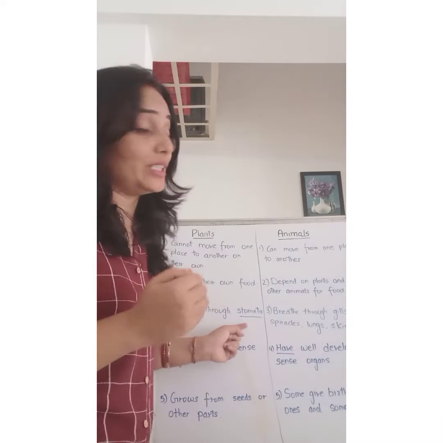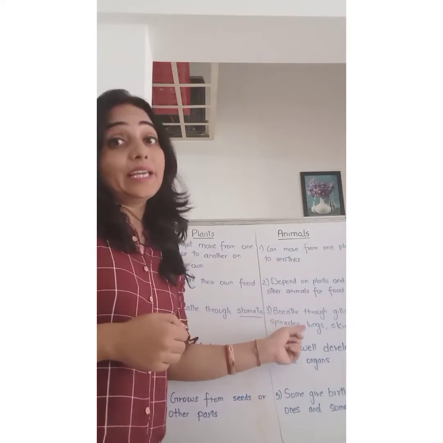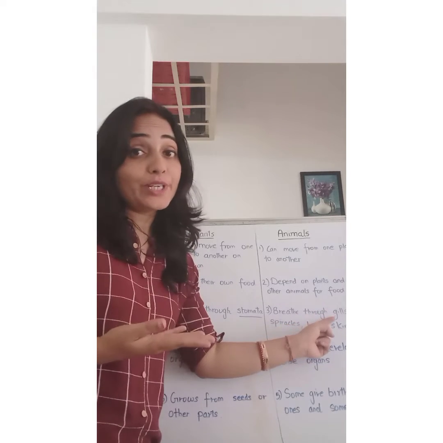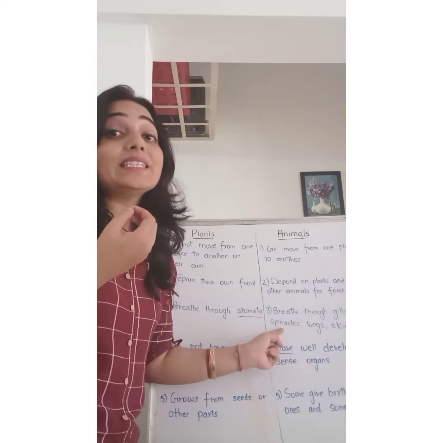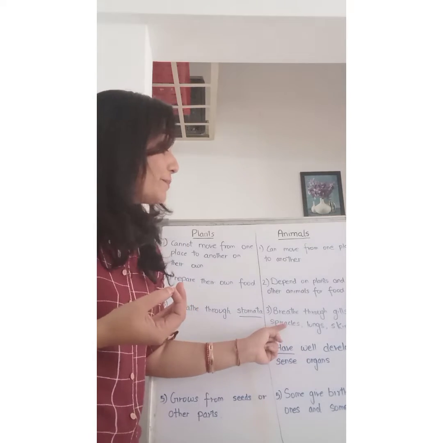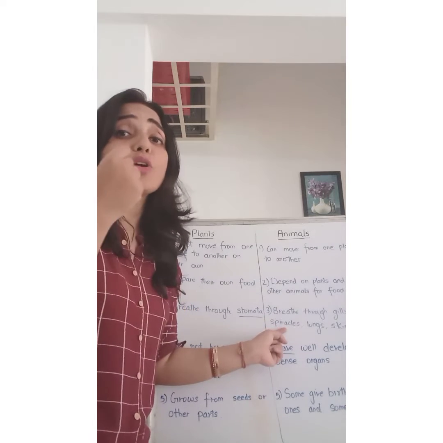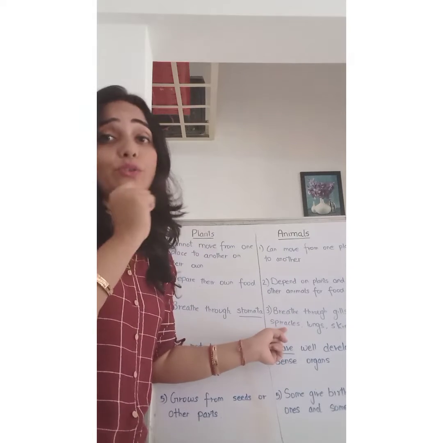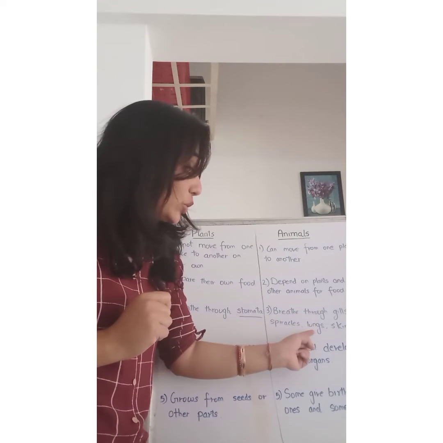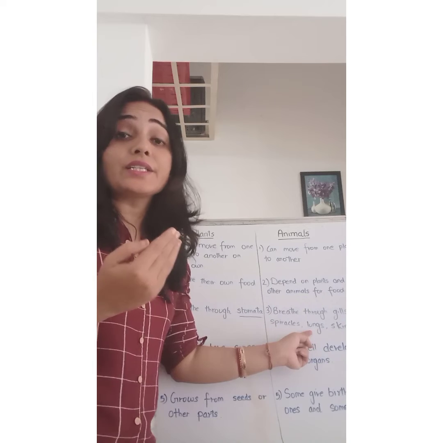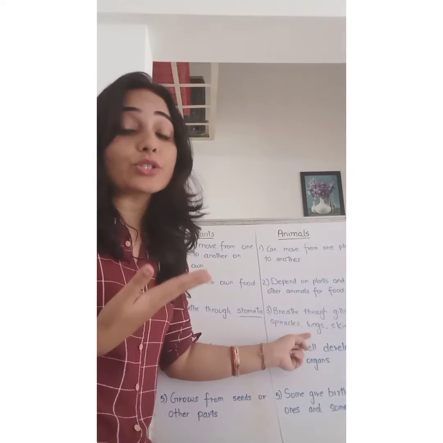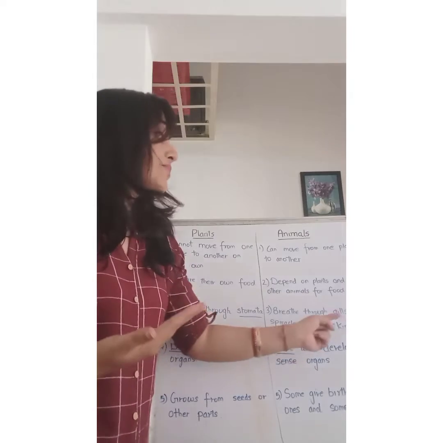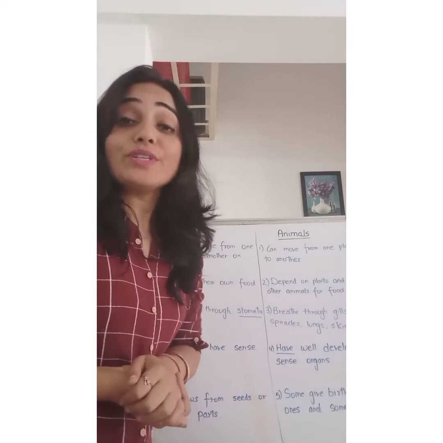That's how they breathe. Animals, they can breathe through gills, like fishes breathe through gills, and spiracles, like insects such as grasshoppers, they breathe through spiracles. Spiracles are small openings present on the sides of their body. They breathe through their lungs. Whales and dolphins and frogs, they have got lungs, so they breathe through their lungs. And some animals also breathe through skin.